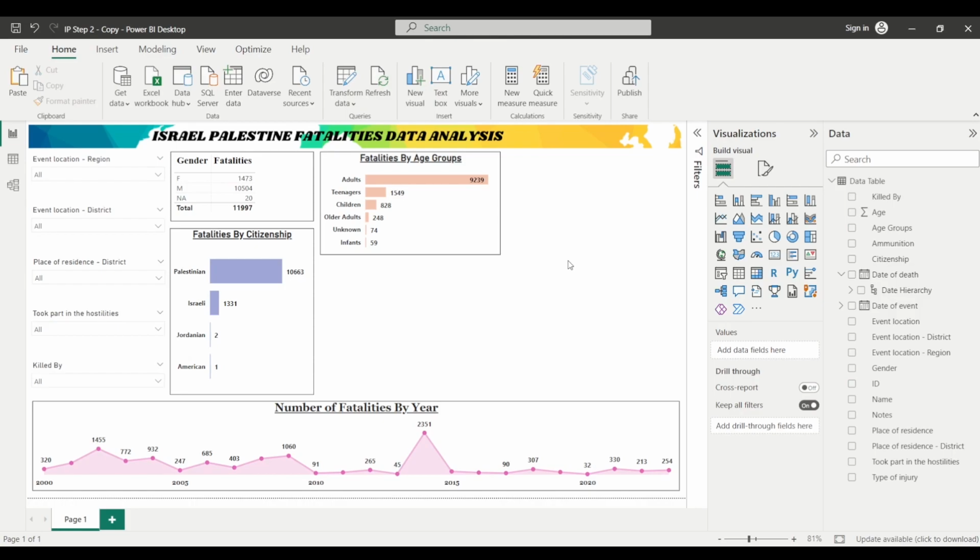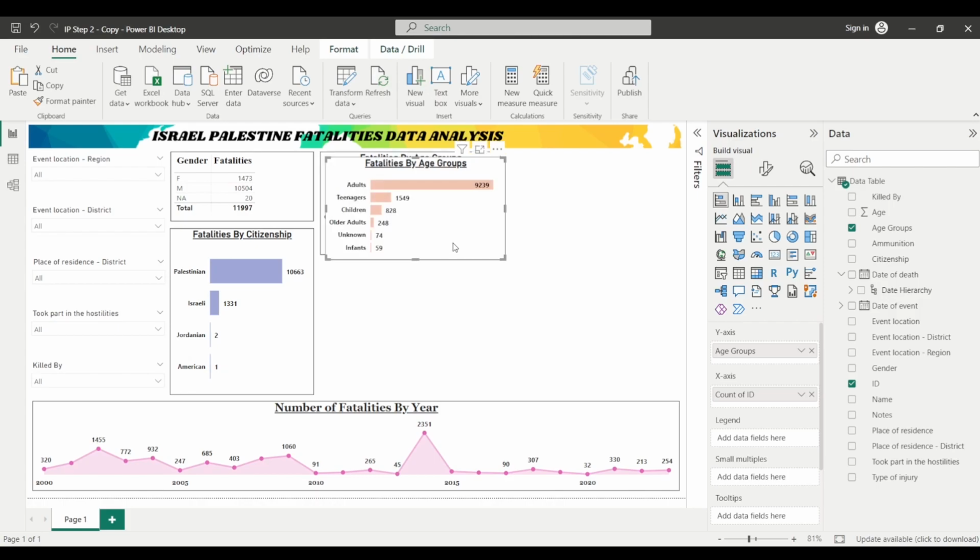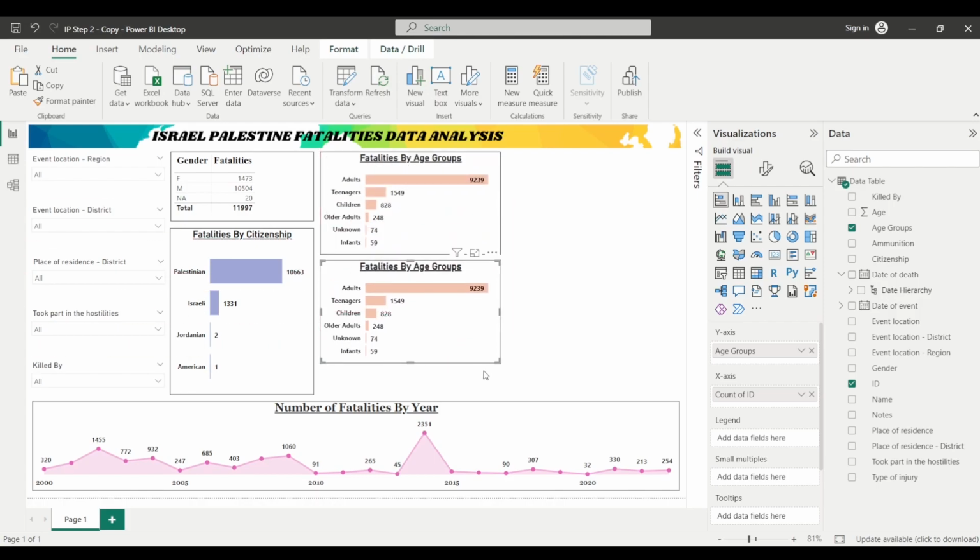I want to create one more bar chart in which I want to represent the fatalities by injury. So I will select this chart, and since I want the next chart to have the same formatting as this bar chart, I'll simply copy and paste it, and move it here, and further increase the size.